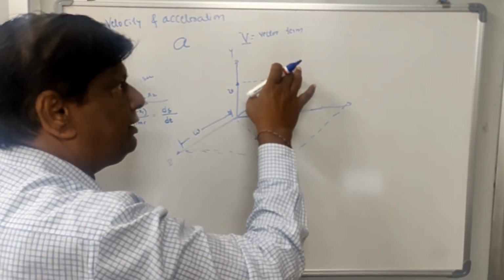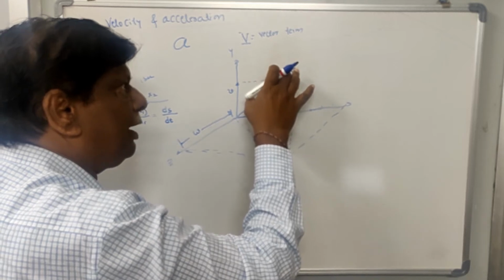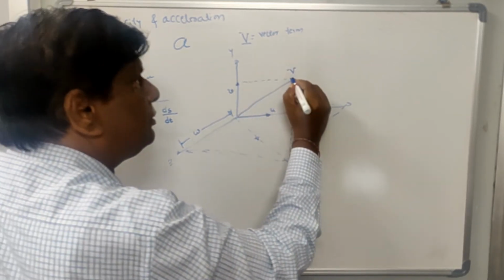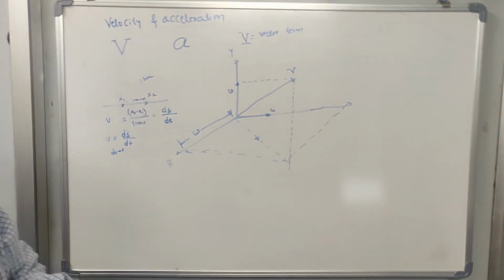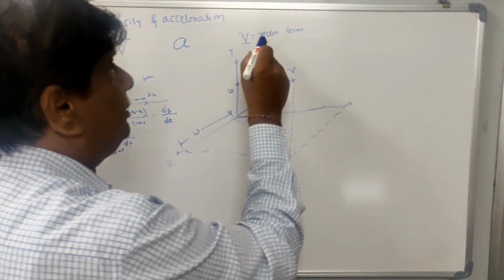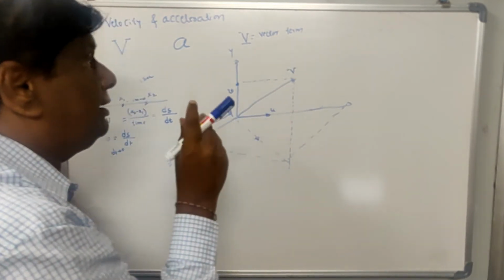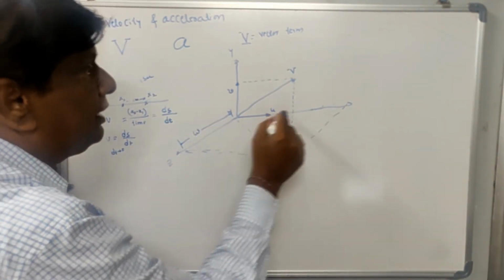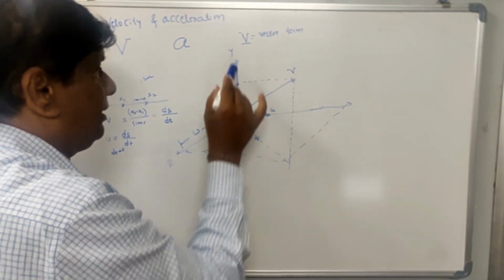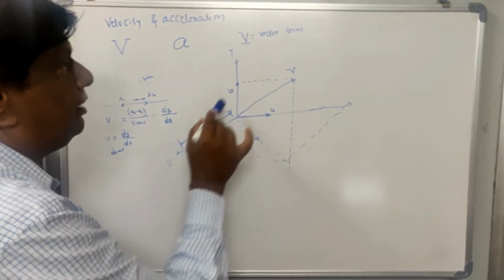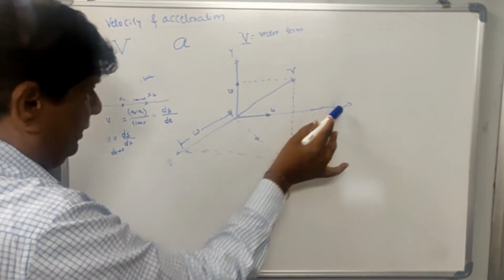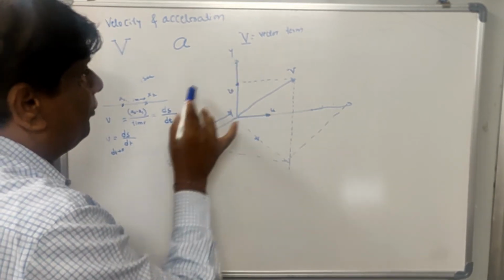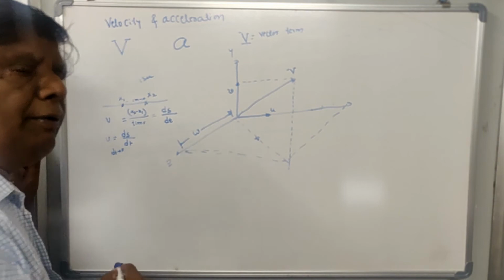This velocity vector is defined completely by its magnitude, its direction, and its point of application. The arrow mark shows you the direction of this velocity. When it is a vector, it has three components: one in the x direction, another in the y direction, and another in the z direction, when projecting it onto the three planes, the xy plane, the xz plane, and the zy plane.